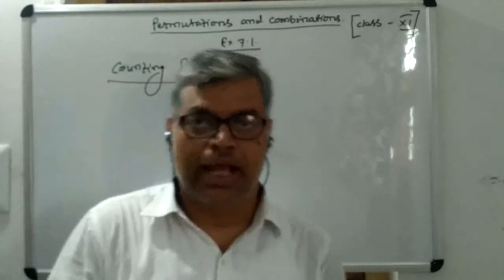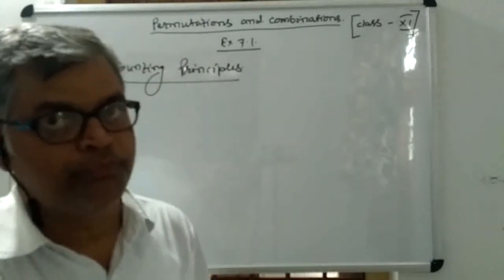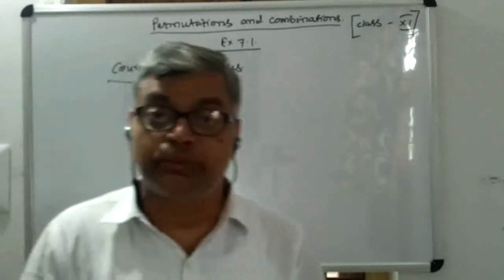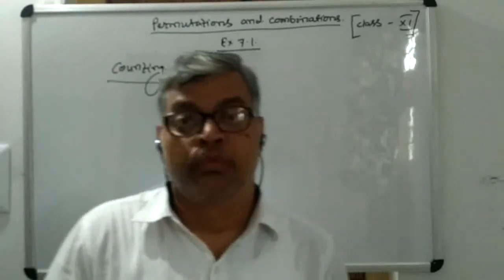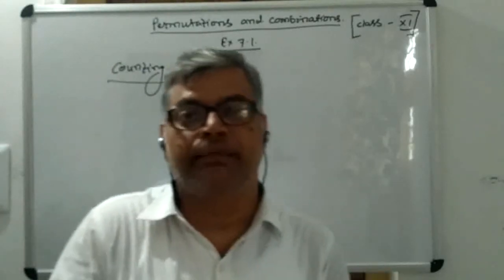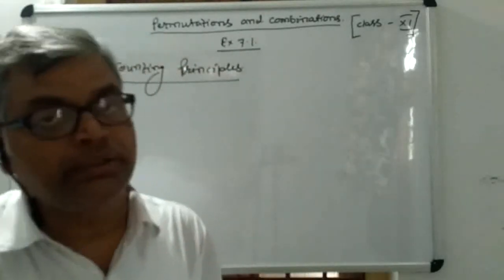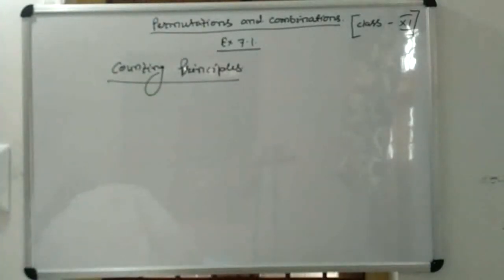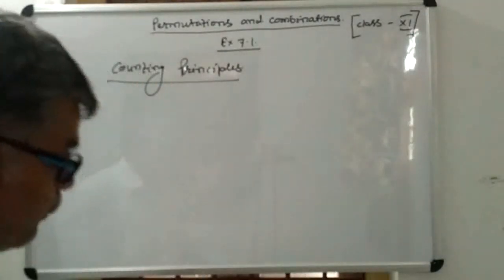Some students have solved this exercise also. So, on the basis of the counting principle discussed in my previous video, today I am going to explain the questions from exercise 7.1.